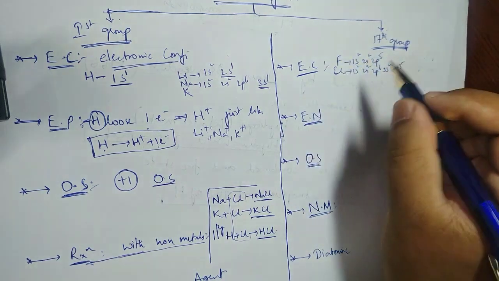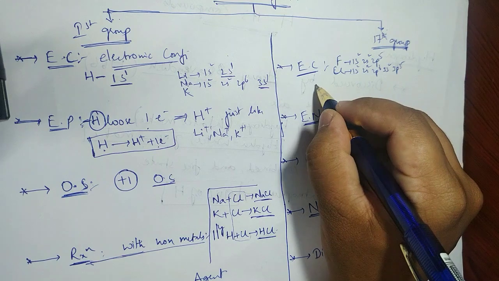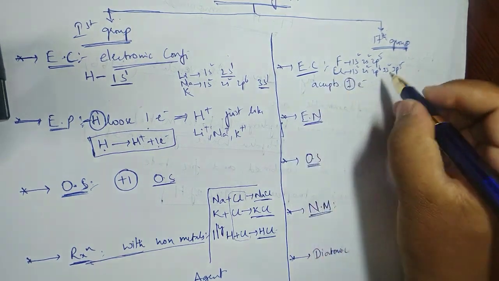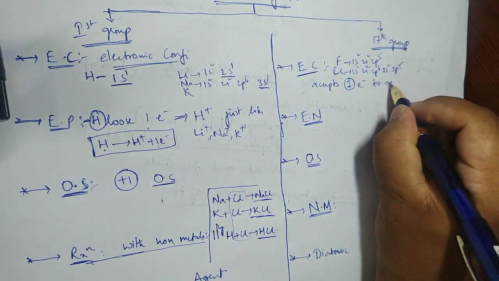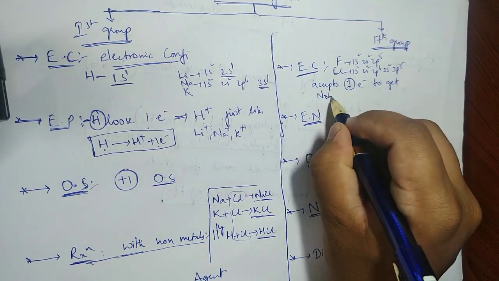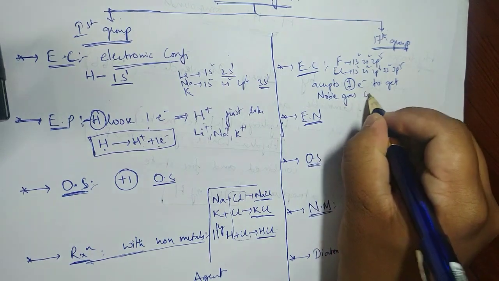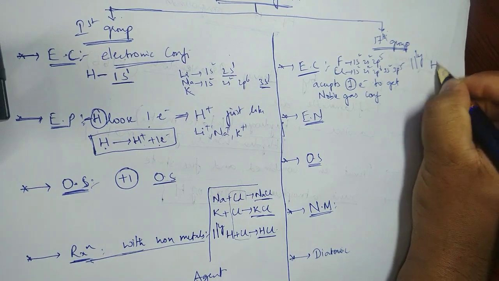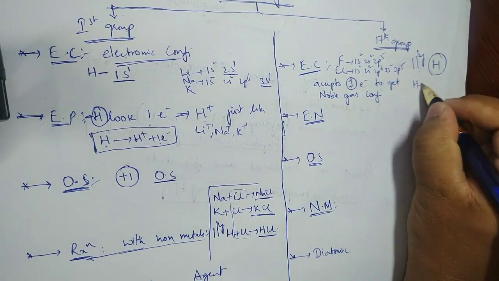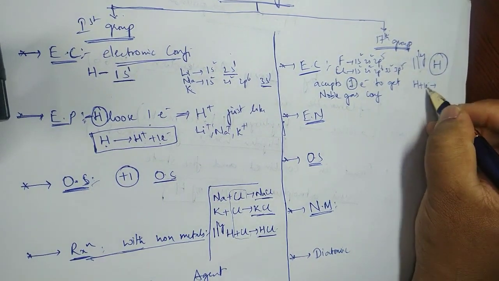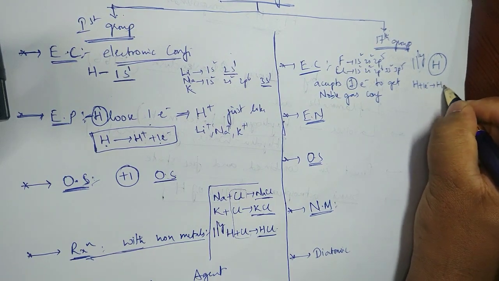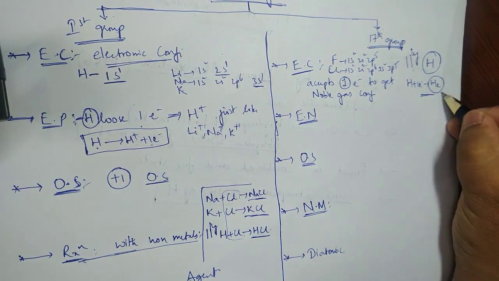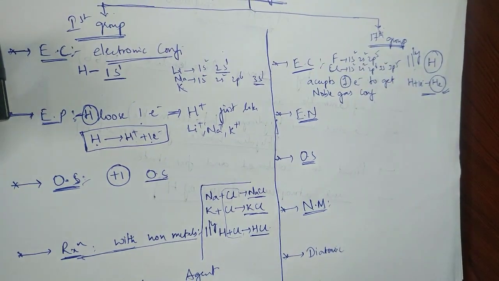So what I can say is, it accepts one electron to get noble gas configuration. You can also find similarly hydrogen. Hydrogen can also accept one electron and become helium's configuration. So this is very much supporting why it should be a 17th group.